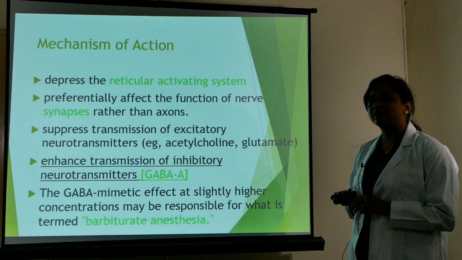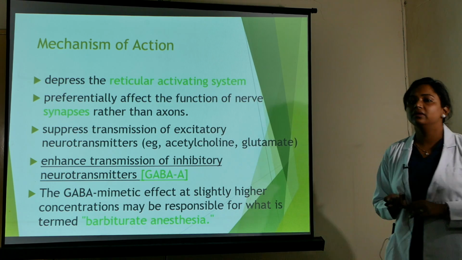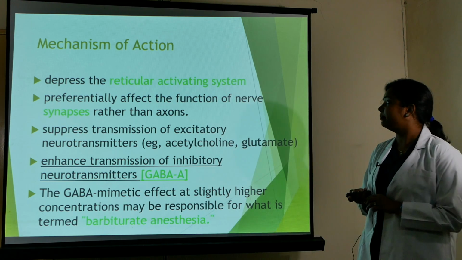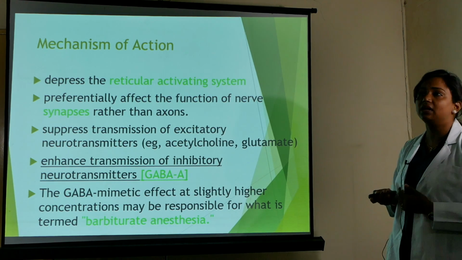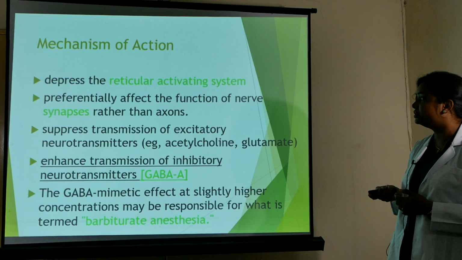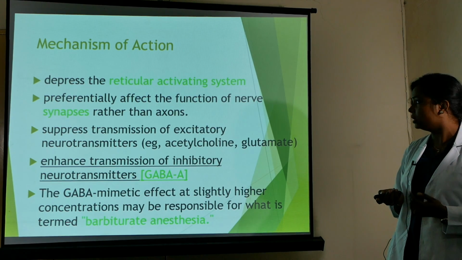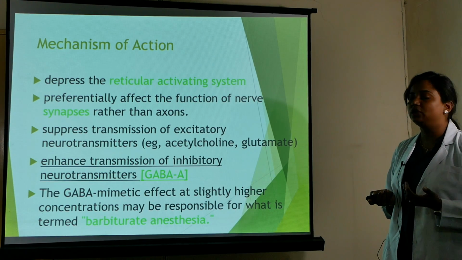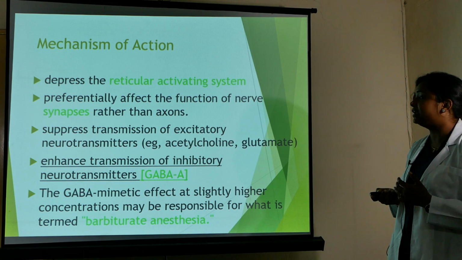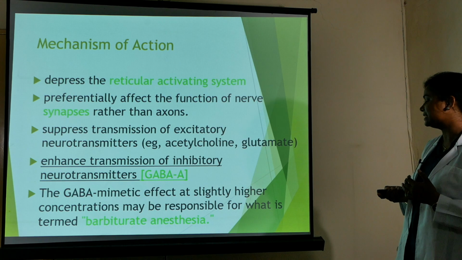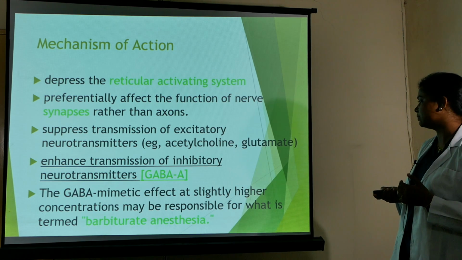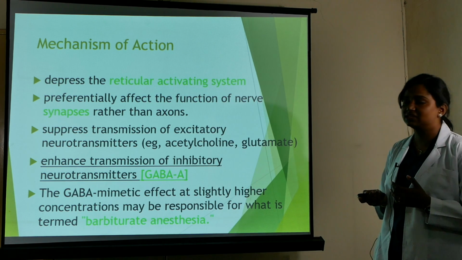Coming to the mechanism of action, it depresses the reticular activating system, preferentially affecting the function of nerve synapses rather than axons. It suppresses transmission of excitatory neurotransmitters, for example acetylcholine and glutamate, and enhances transmission of the inhibitory neurotransmitter GABA-A. The GABA-mimetic effect at slightly higher concentrations may be responsible for what is termed barbiturate anesthesia.